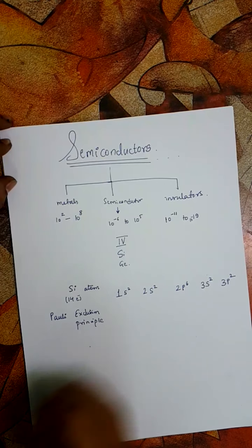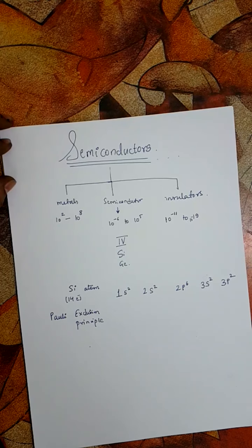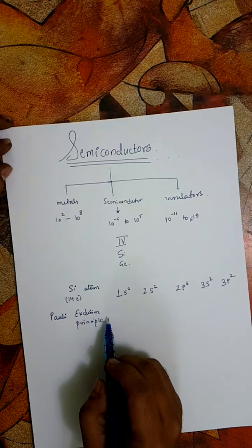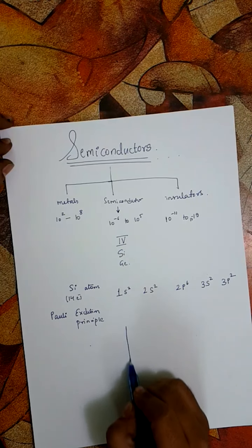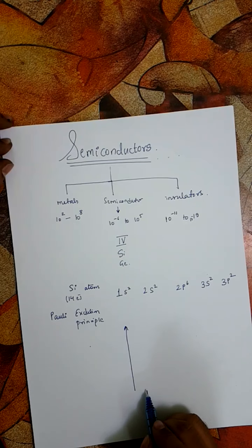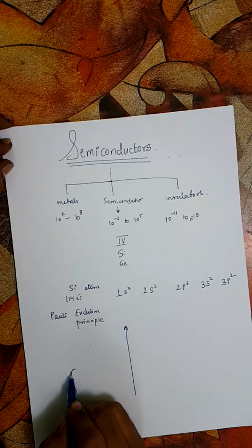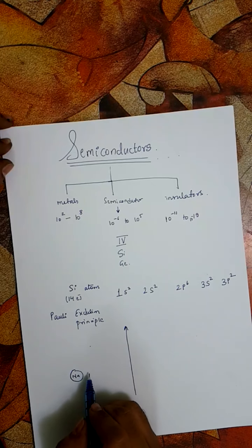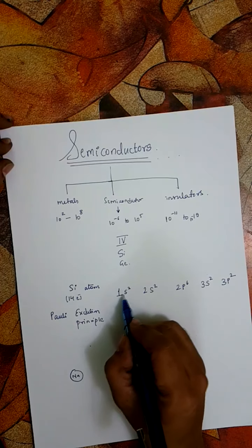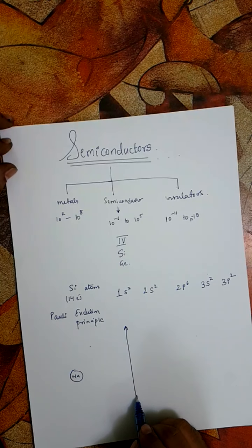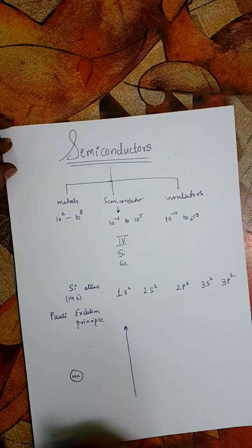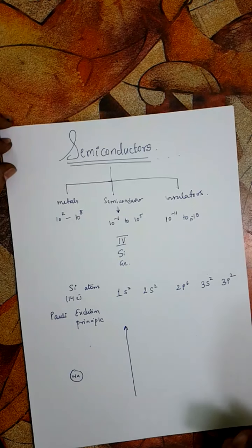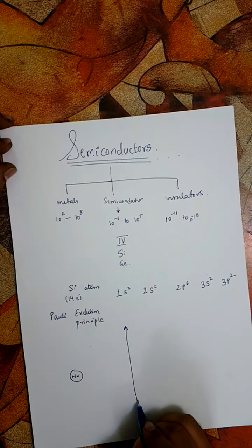Anyway, coming back to Pauli's exclusion principle, no two electrons in a single system can have exactly identical energies. Let's draw the energy levels of these different orbitals. We have the nucleus, and the closest to it are the s orbitals of the first quantum number, which, being closest to the nucleus, have the least energies. In fact, the valence electrons have the highest energies, and the innermost electrons have the least energy. So if we draw these energy levels, we have 1s around here.